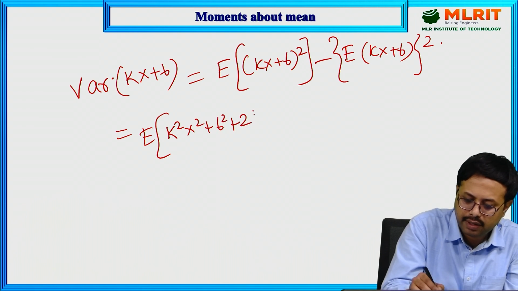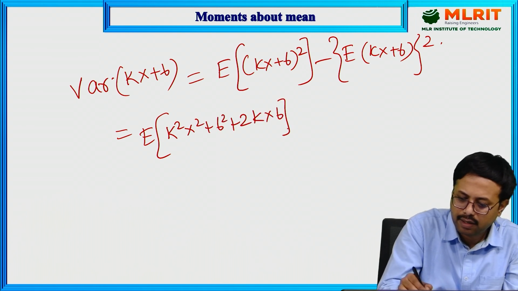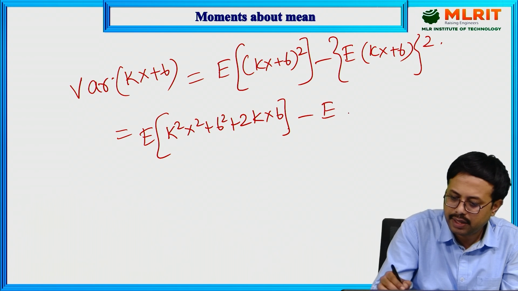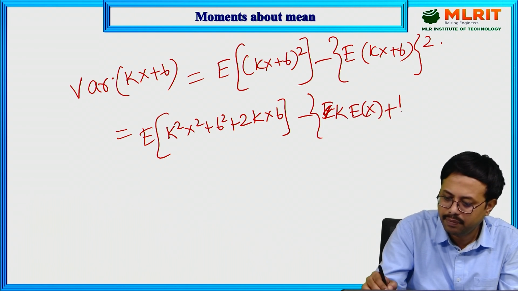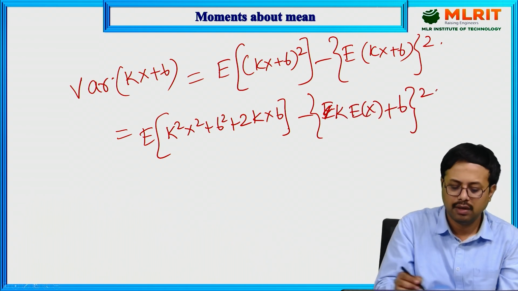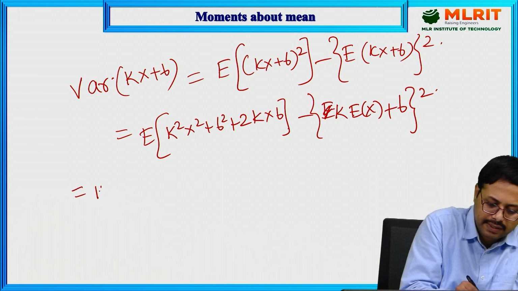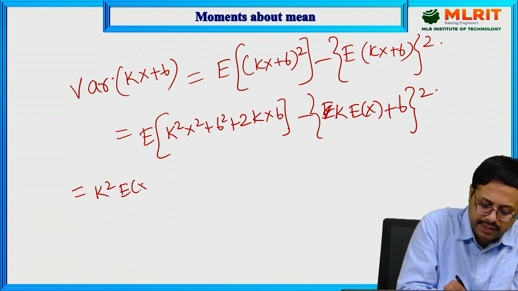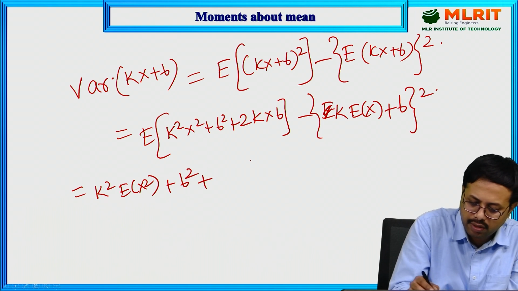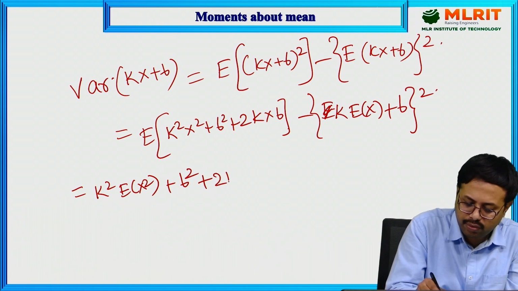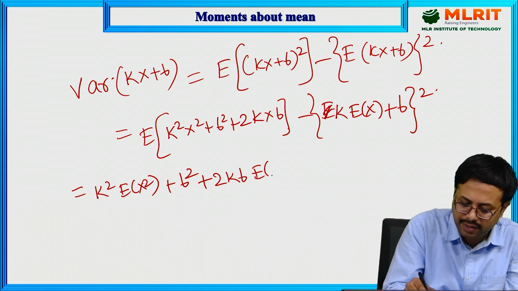Now here, expectation of kx plus b means k into expectation of x plus b. Simplifying further, k square into expectation of x square plus b square, which is constant, plus 2kb, constant, into expectation of x.